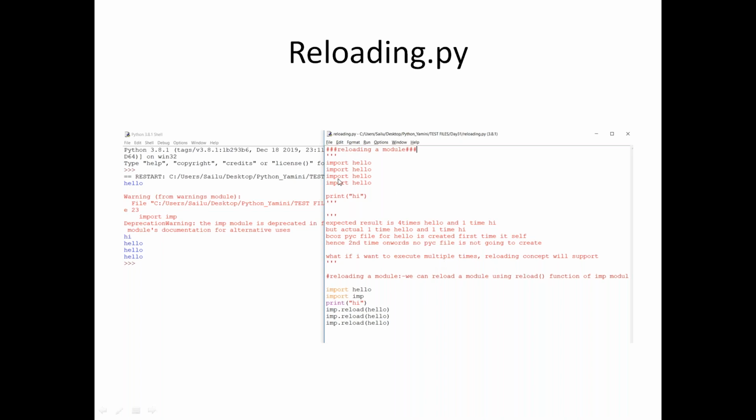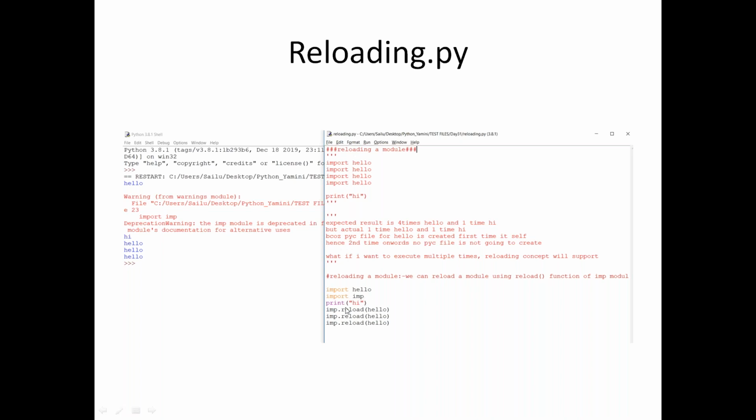The reloading concept will support that. How many times you want to display hello, the module which you want to display, depending on the reloading concept, instead of using multiple imports. So, reloading a module: we can reload the module using the reload function of the import module. So import hello, import imp.